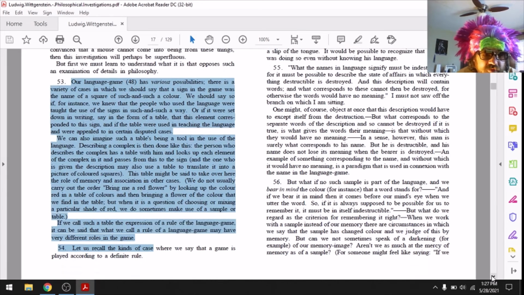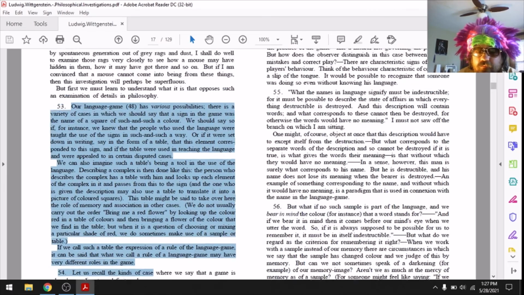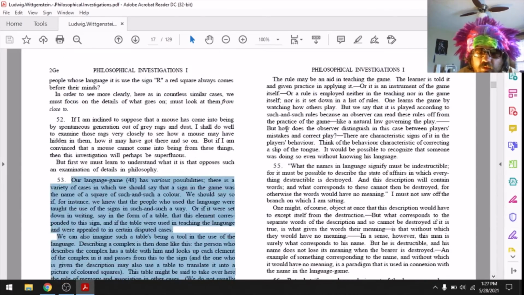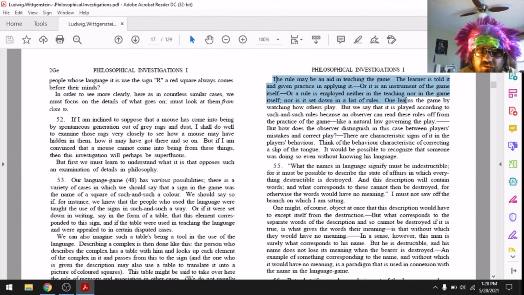Let us recall the kinds of case where we say that a game is played according to a definite rule. The rule may aid in the teaching of a game. The learner is told it and given practice in applying it, or it is an instrument of the game itself. Or a rule is employed neither in the teaching nor in the game itself, nor is it set down in a list of rules. One learns the game by watching how others play. But we say that it is played according to such and such rules because an observer can read these rules off from the practice of the game, like a natural law governing the play.